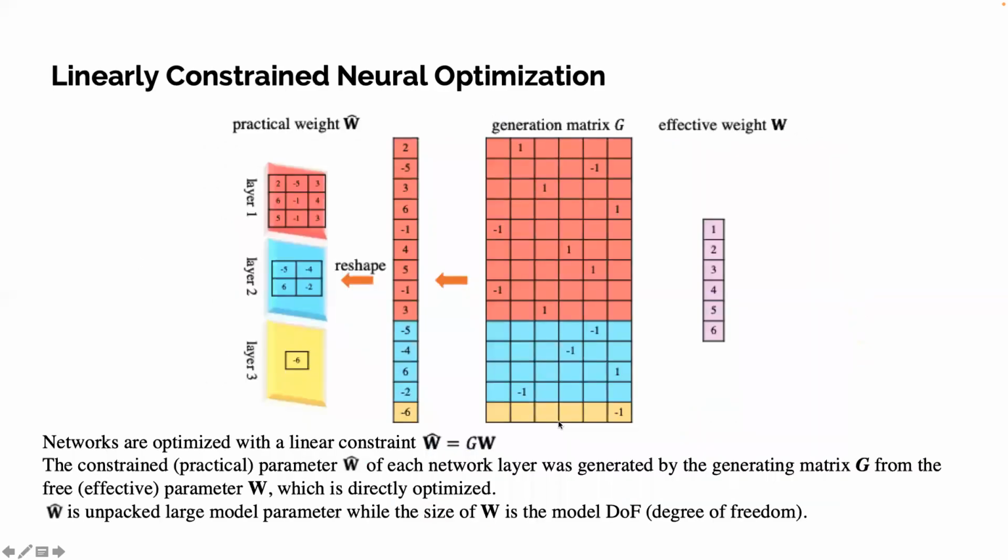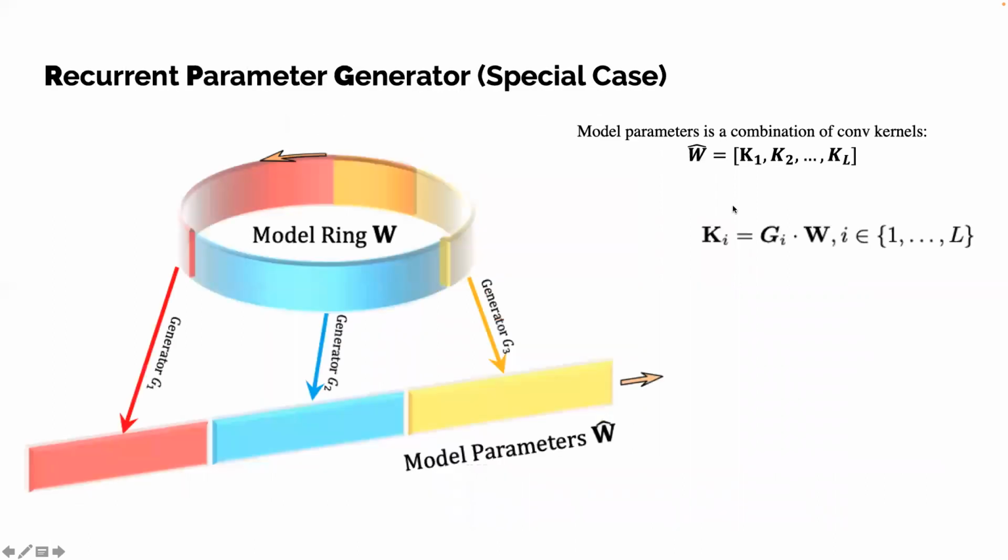Here's the illustration of the linear constraint neural optimization. We see the large practical network weight W hat is actually generated with generating matrix G from the effective weight W, which is small. Our recurrent parameter generator, or RPG, is a special case of constraint neural optimization.